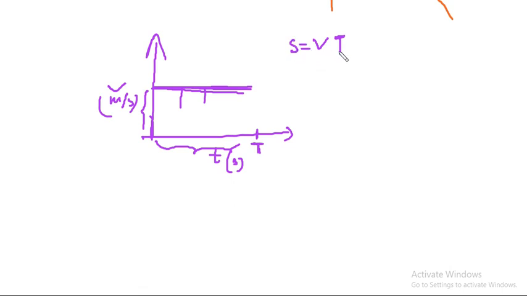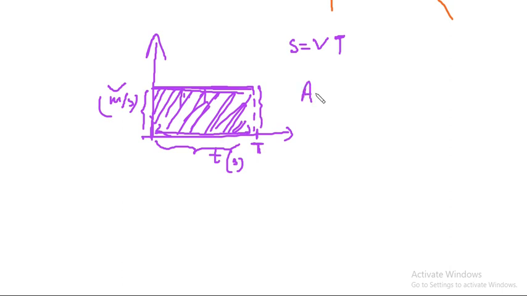S, the distance, is v into t, and graphically you can see that this much is v, this much is v, and this much is t. So if we multiply v into t, it becomes the area of this rectangle, isn't it?